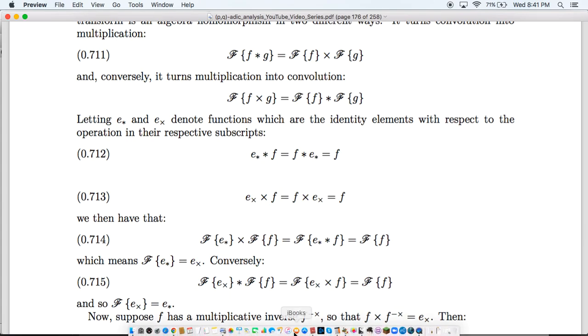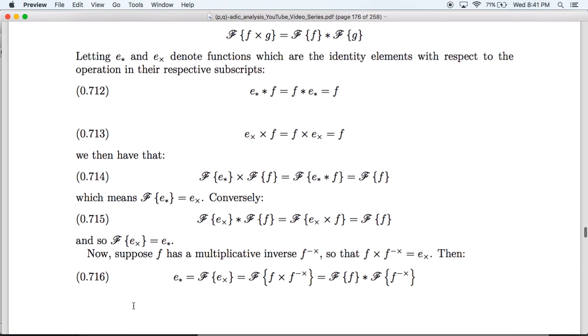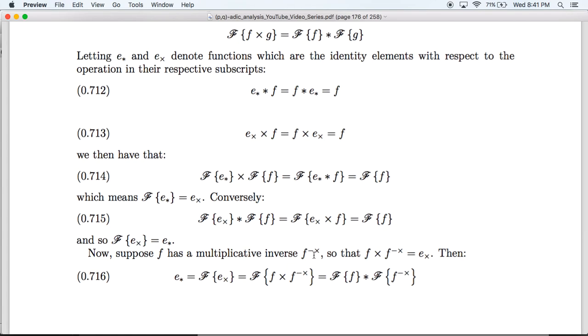Conversely, by just repeating this reasoning, but with the stars swapped with crosses, we then get that F must send the multiplicative identity element to the convolution identity element. Now, let's suppose f has a cross inverse, f^(-cross), so that their product is the cross identity.